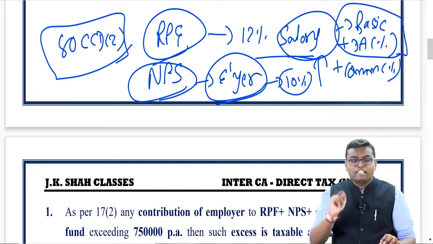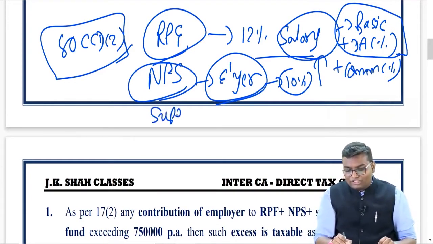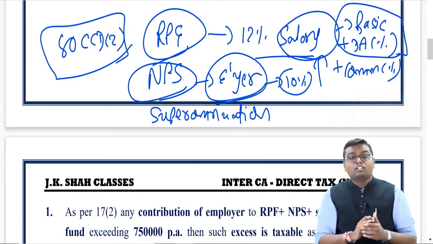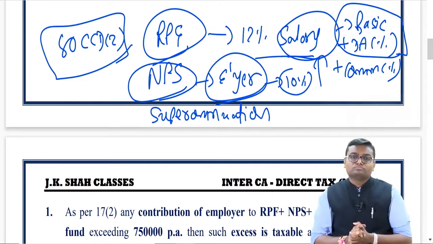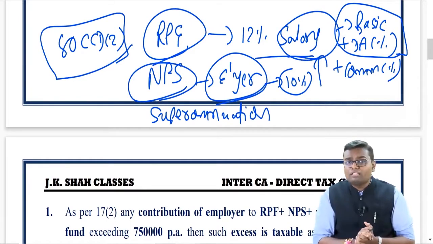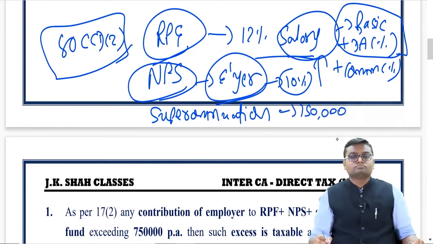Yes or no? Yes. One third fund is also there, the superannuation fund. Are you aware about this or not? Even the employer contributes in this fund also. And what is the exemption available for that? Up to rupees 1,50,000 per annum.